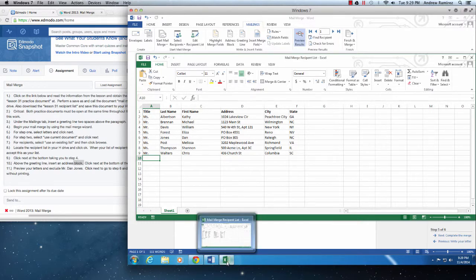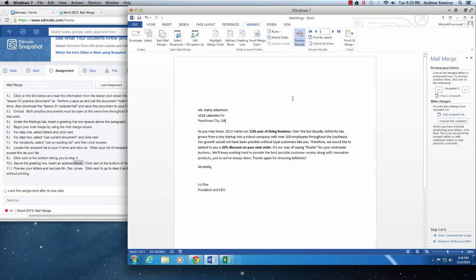As you can see right here, the whole point of doing this mail merge is, let's say I have a huge Excel file full of a ton of addresses that I've acquired over time, and I want to somehow send out a personal letter to all those addresses. Well, instead of having to go in there and type every single person's name or copying and pasting, Excel and Word allow us to do this thing called a mail merge. Since I have my generic letter right here, and I just title somebody else a different name, I don't want to have to type in all this information. It takes time, it's tedious, and there's quicker ways to do it. And this is one of them.